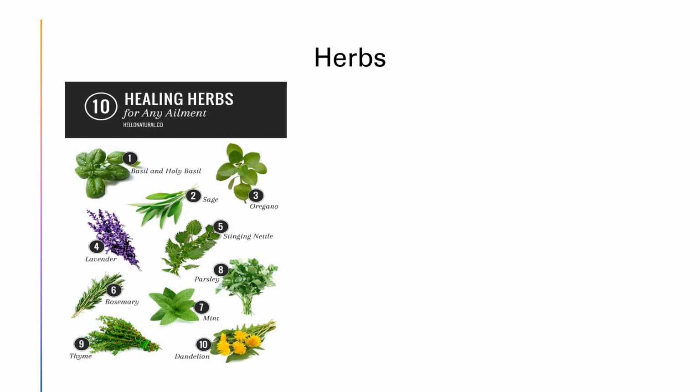I put up a picture of healing herbs that you can use in your routine life: basil, oregano, sage, mint, parsley, lavender, rosemary, thyme. All these kinds of herbs are very useful for human beings and very nice to use. Mint is also there, as you know very well.